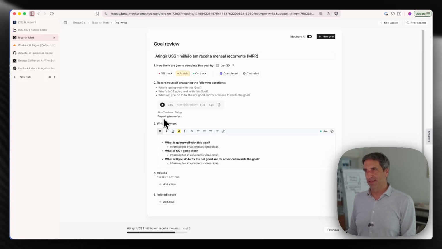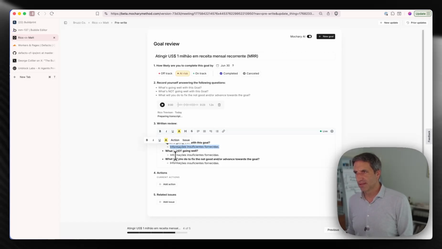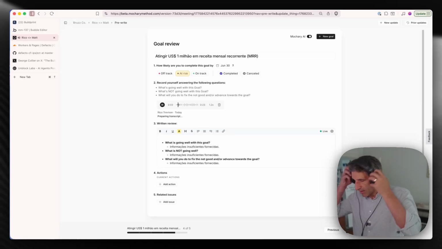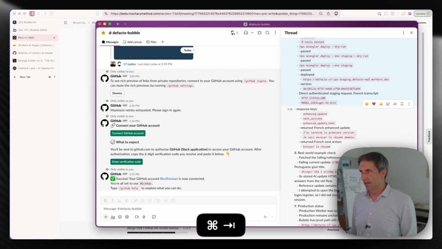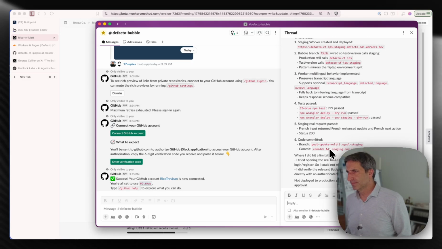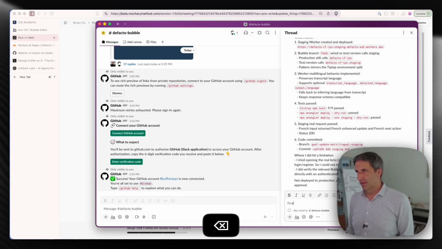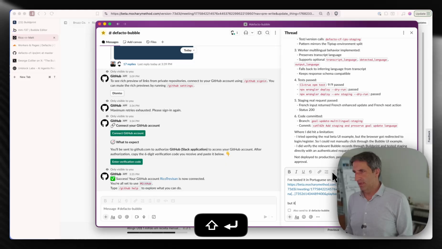Nope. Got nothing there. The transcript is stuck. But it did understand it was Portuguese. Okay, so something with this. Okay, that's recording. I tested it in Portuguese on this objective, but the transcript is stuck.